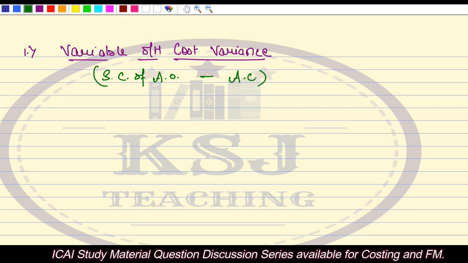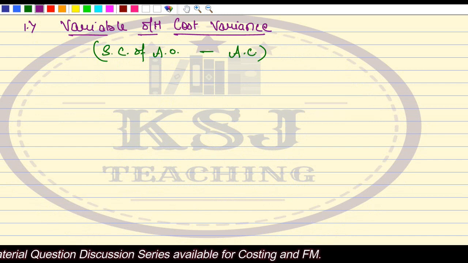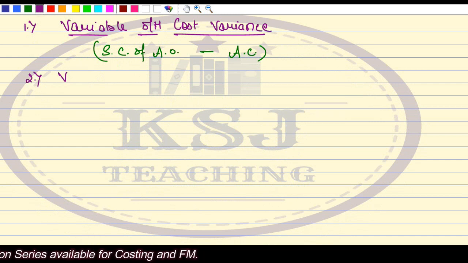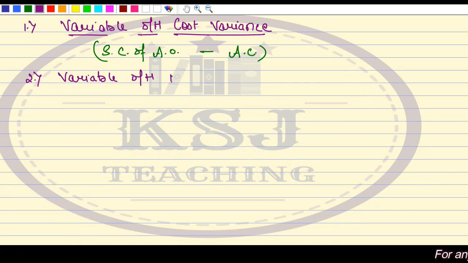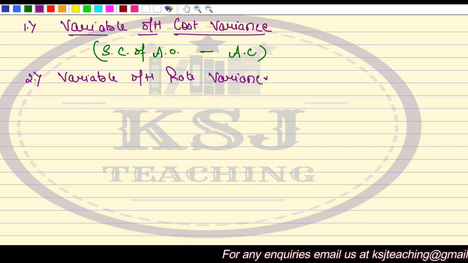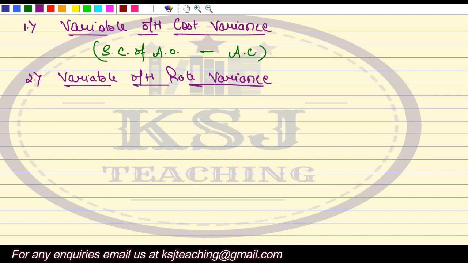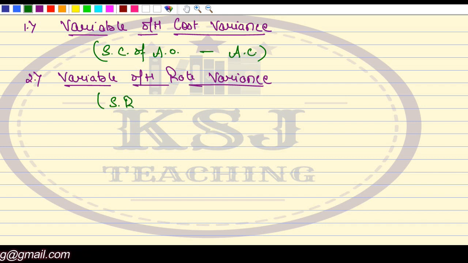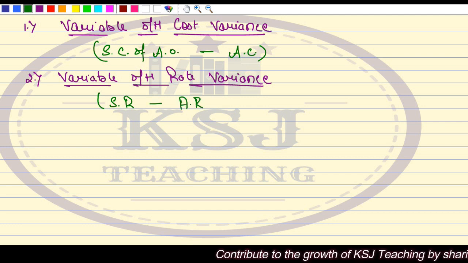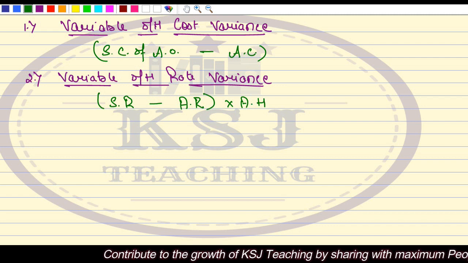The second one is on similar lines: variable overhead rate variance. Again on the same lines, it is standard rate, that is the absorption rate, minus the actual rate, multiplied by actual hours.